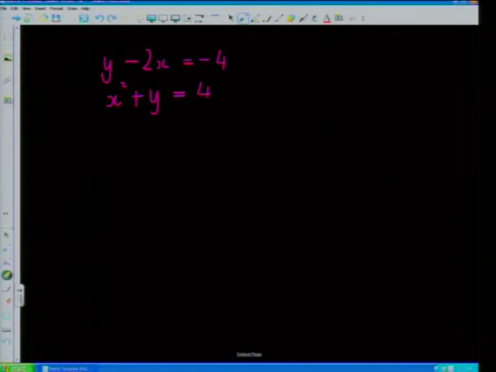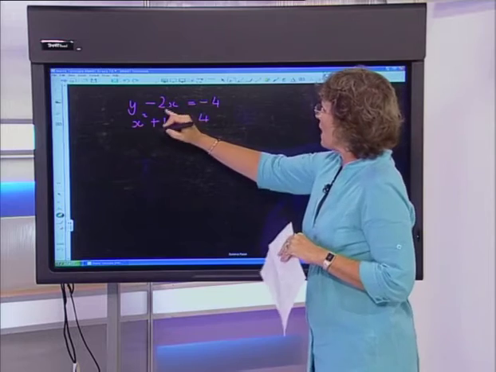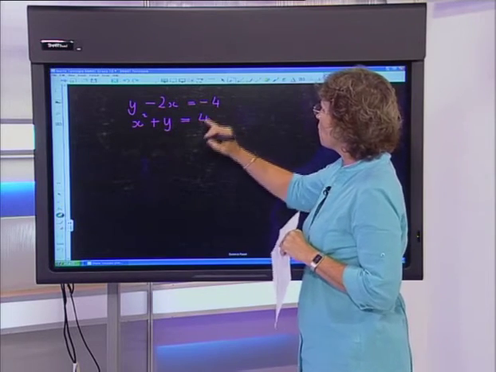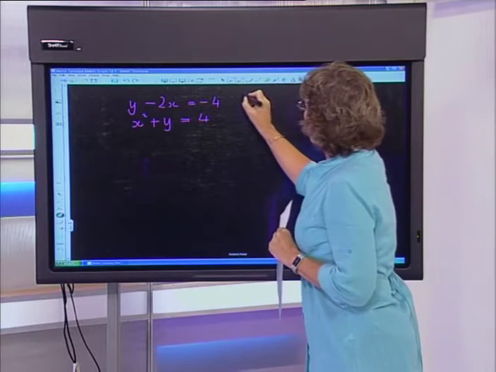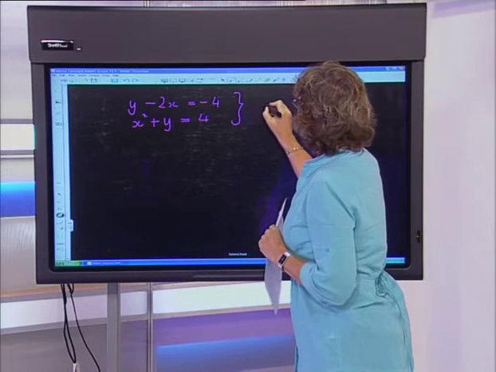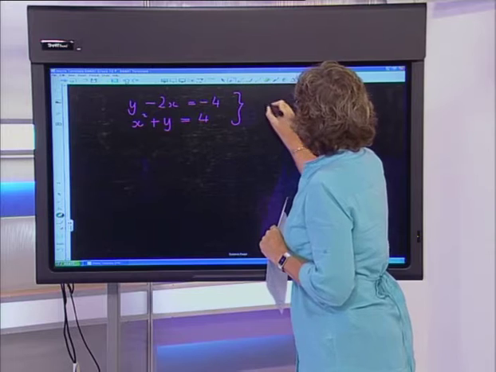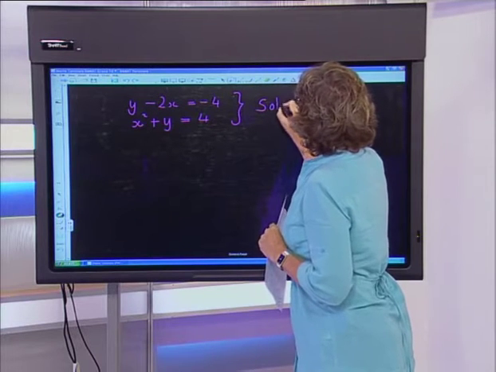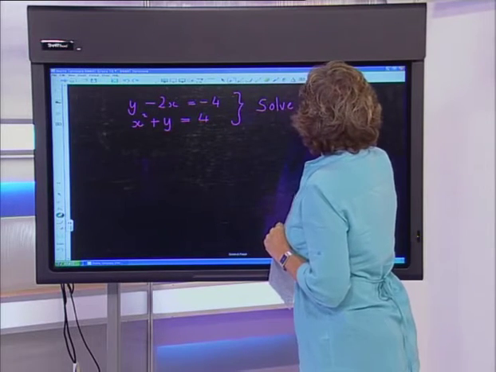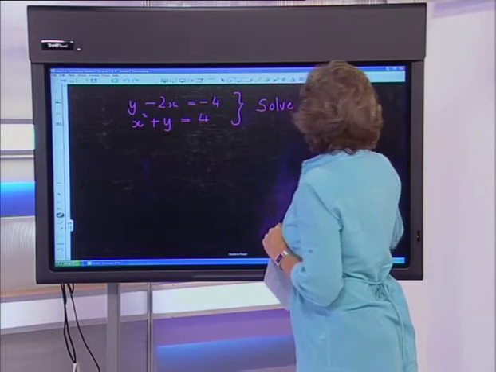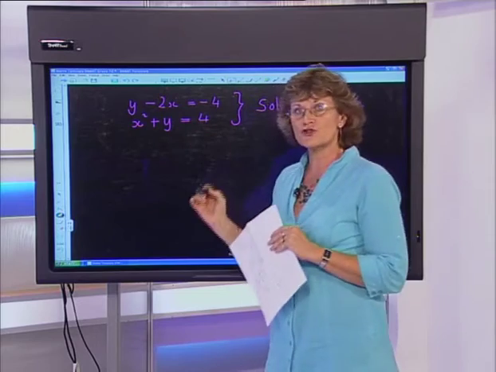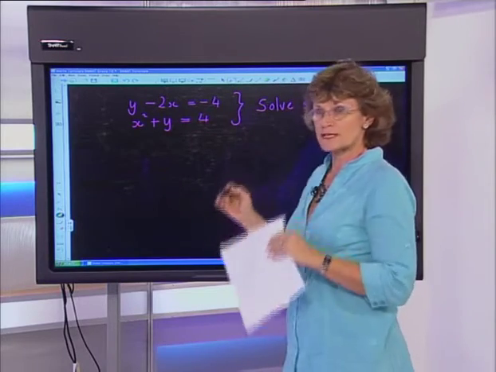All right, so this is my system of equations, mindsetters. I've got y minus 2x is equal to negative 4, and I've got x squared plus y equals 4. And my instruction would be to solve simultaneously. So that's what we want to do. We want to find the unique solution that makes both of these equations true at the same time.